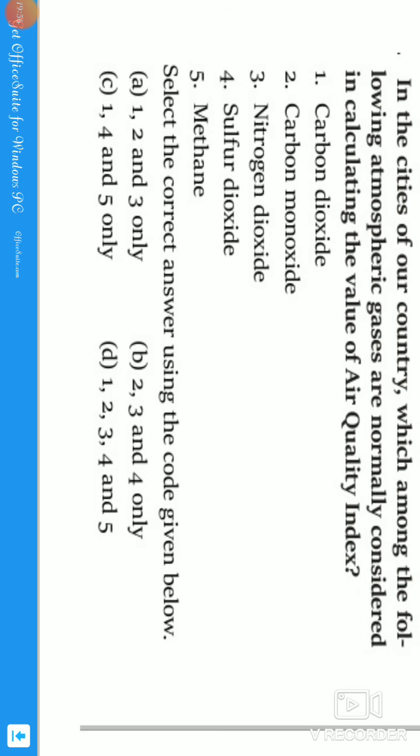See, this type of question has been asked, so you should know what the 8 pollutants are. Carbon dioxide is not there, so that is not an option. Carbon monoxide is present. Nitrogen dioxide is present. Sulfur dioxide is present. Methane is not there. So the answer is 2, 3, 4, which is option B, guys. Simple, guys. Let us see the answer. B. I repeat the pollutants: particulate matter 2.5 and particulate matter 10, CO and O3, SO2 and NO2, Pb and NH3. So let us move to the next question.